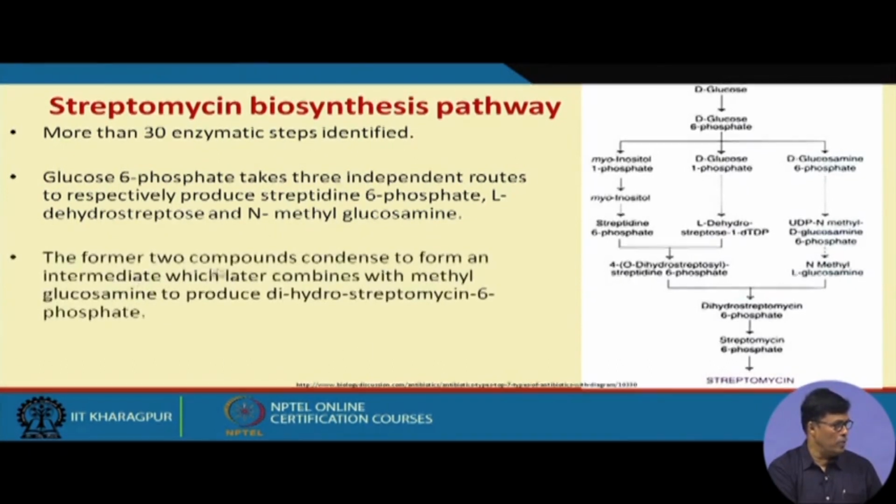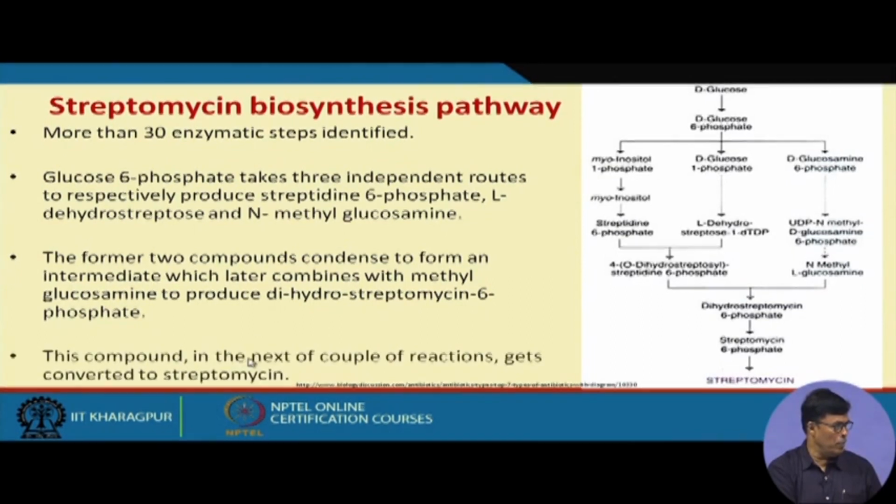The former two compounds condense to form an intermediate which later combines with methyl glucosamine to produce dihydrostreptomycin 6 phosphate, and this compound in the next couple of reactions gets converted to streptomycin. This is how streptomycin is produced biochemically.